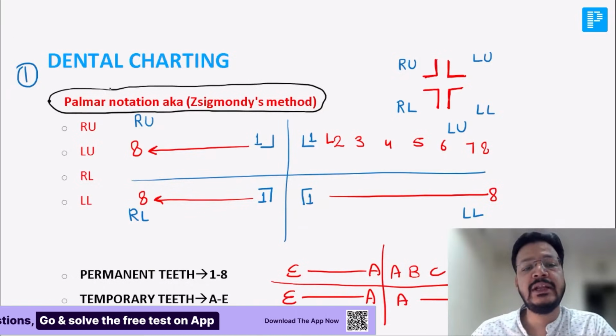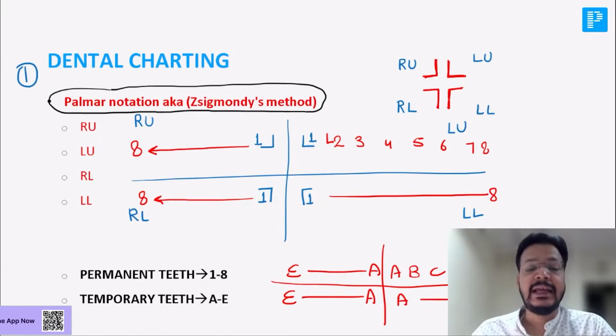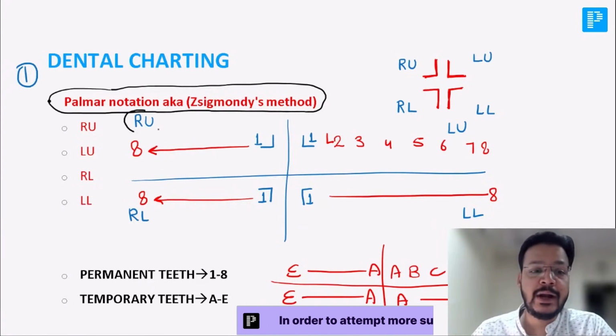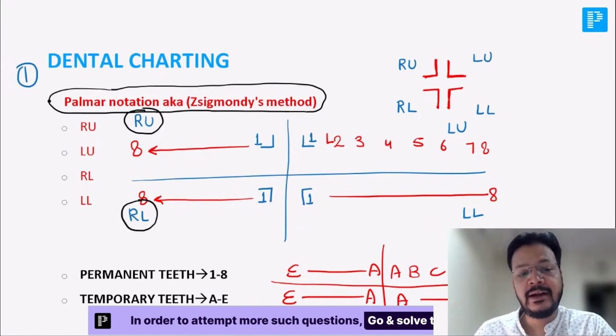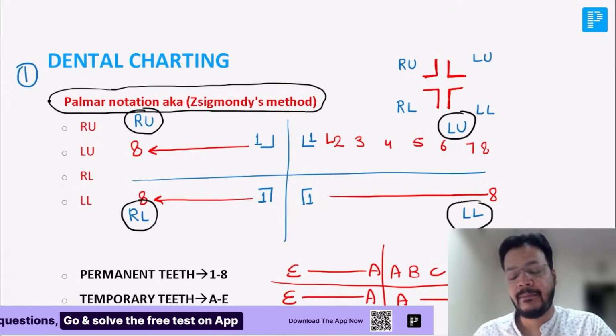It is also known as Zsigmondy method. Palmer notation is a Zsigmondy method. Here we are dividing the dental formula into 4 quadrants, that is right upper quadrant, right lower quadrant, left upper quadrant, and left lower quadrant. That is Palmer notation.